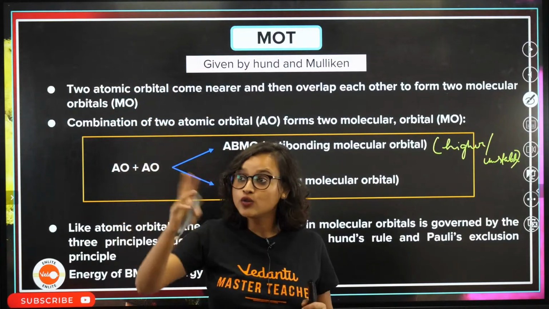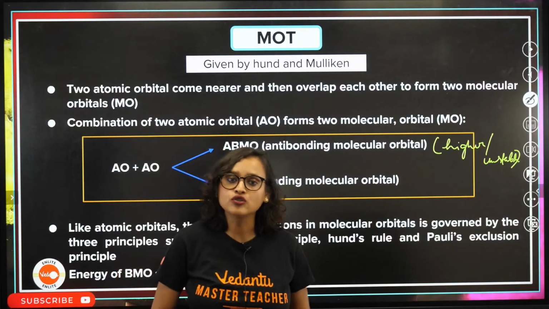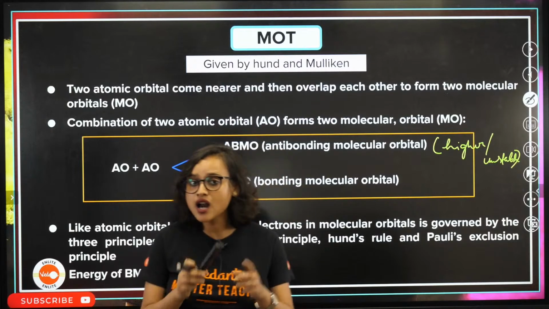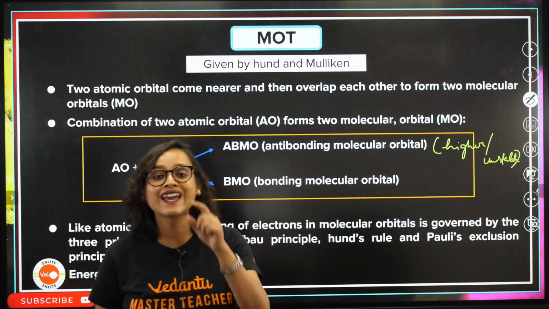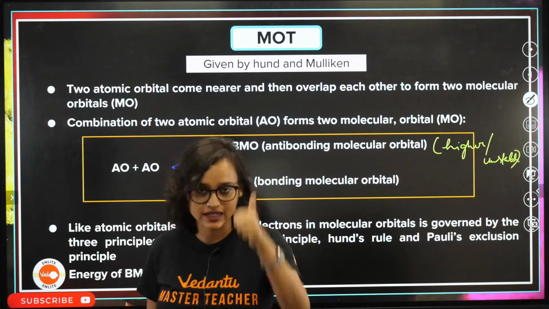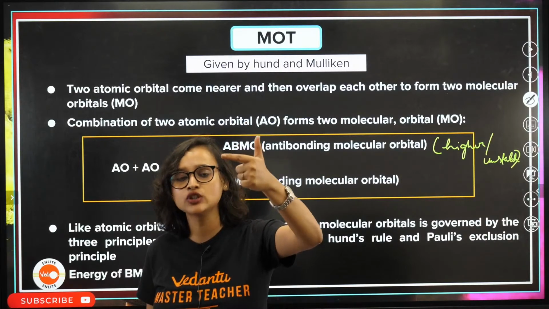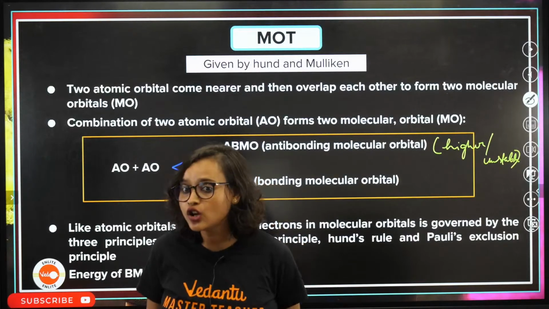Isn't it? You cannot do it otherwise, right? Now, what is Hund's rule of maximum multiplicity? Hund's rule says that no two electrons can have the exact same four quantum numbers. That means the principal quantum number, azimuthal quantum number, magnetic one, and the spin. They cannot have it all the same.